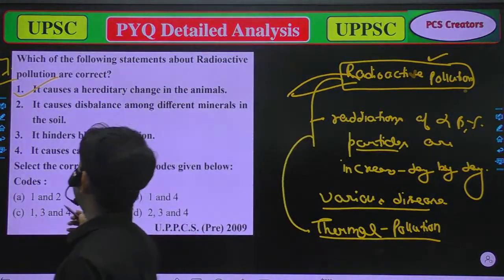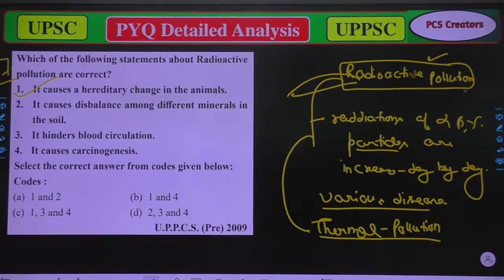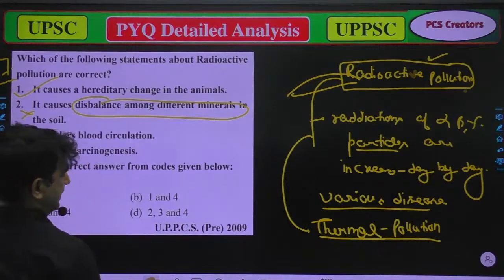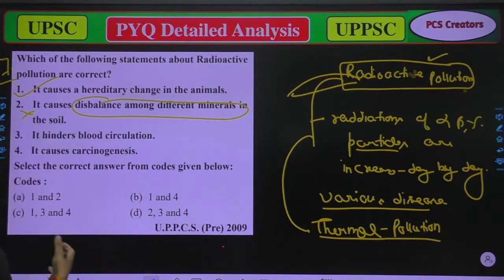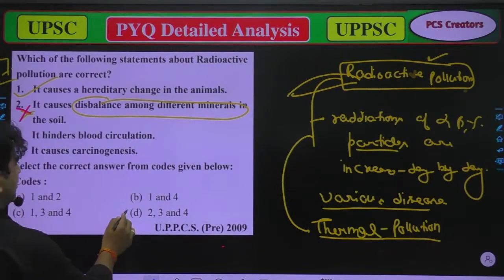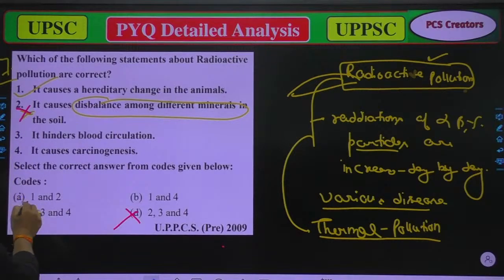That's true. Second, it causes disbalance among the different minerals in the soil. No, that's not true, because it is radiation, so it has no effect on the minerals in the soil. So that's incorrect. Third, it hinders blood circulation, and fourth, it causes carcinogenesis. Since option 2 is incorrect, we can eliminate option D and option A. Now we have options 1, 3, 4.